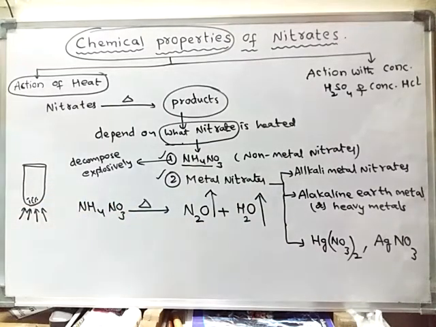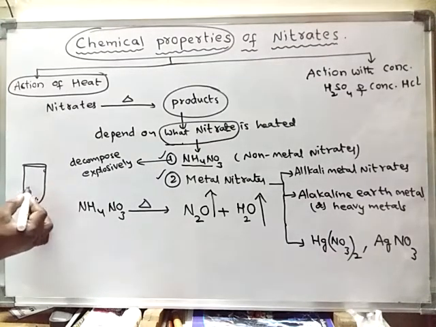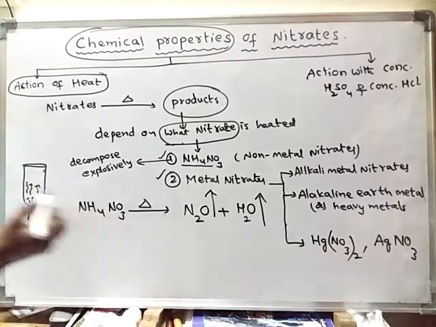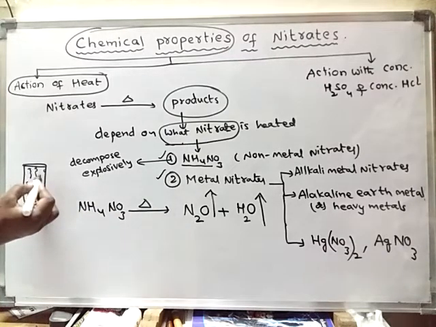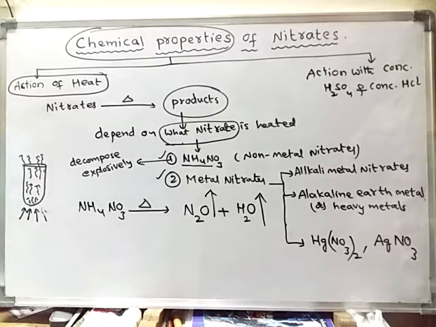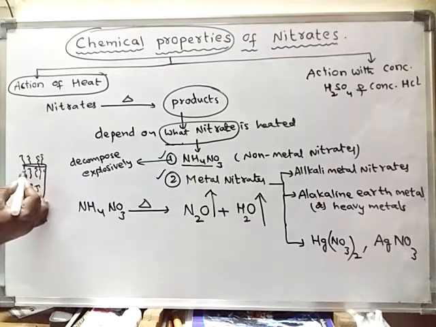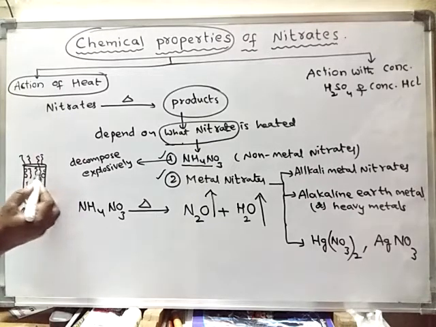If you heat, the water will evaporate along with the nitrous oxide gas, so both of them will escape. But the water vapor, when it comes into contact with the cooler parts of the test tube, forms tiny droplets.